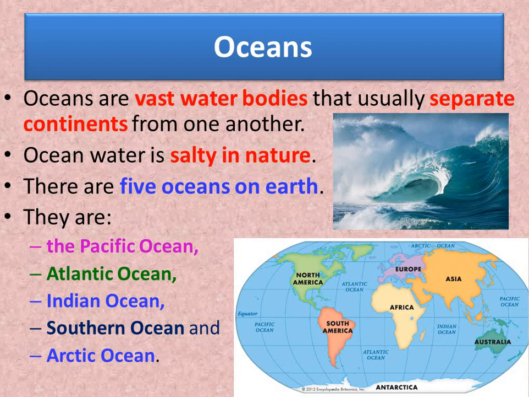Pacific, P-A-C-I-F-I-C, Pacific. Atlantic, A-T-L-A-N-T-I-C, Atlantic. Indian, I-N-D-I-A-N, Indian. Southern, S-O-U-T-H-E-R-N, Southern. Arctic, A-R-C-T-I-C, Arctic. So the 5 oceans are Pacific Ocean, Atlantic Ocean, Indian Ocean, Southern Ocean and Arctic Ocean.